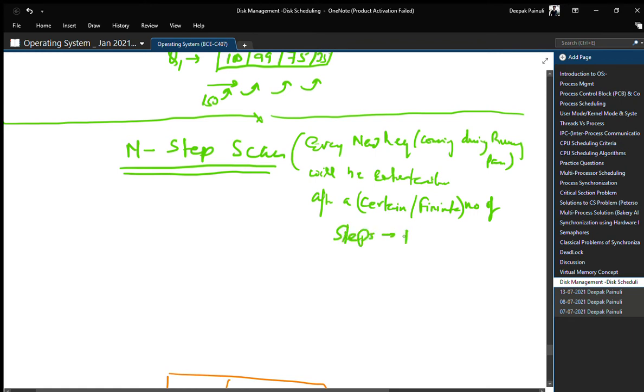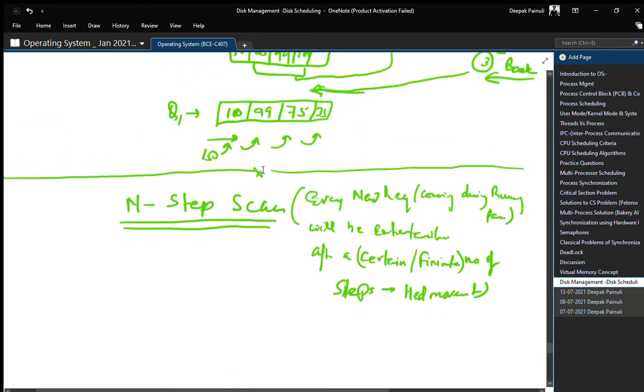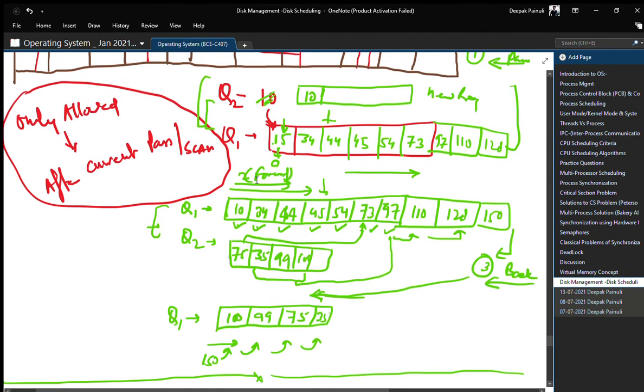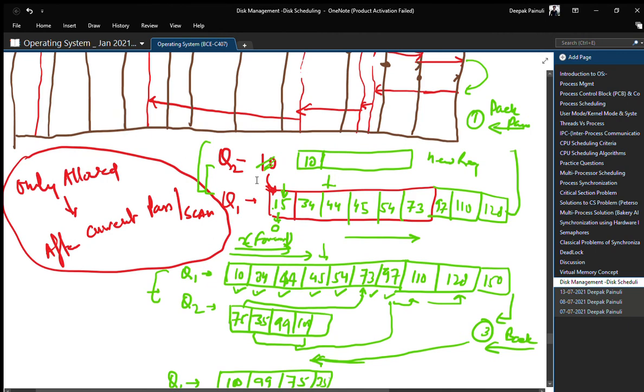Steps means head movement, right? So we restricted the updating of our queues to N steps. That means after each N steps, we will update our Q1, merge Q1 and Q2, sort them, create a new disk request queue, and use it, right?